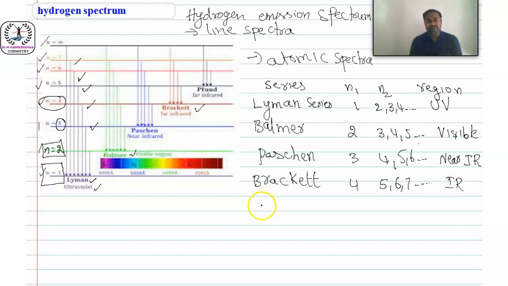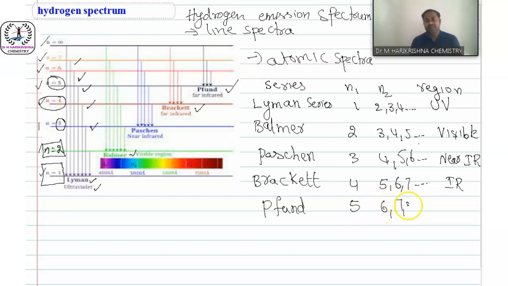Next one is the Pfund series. Actually the P is silent, students. So in the Pfund series, n equal to 5, and electrons come to 5 from 6 or 7 or 8 and so on. This is far IR.